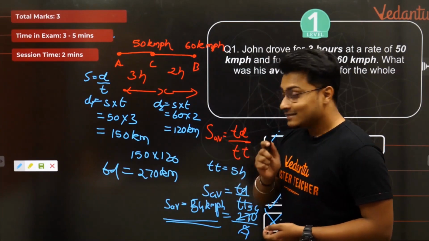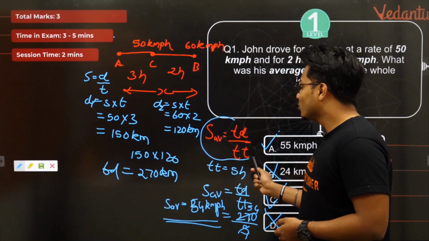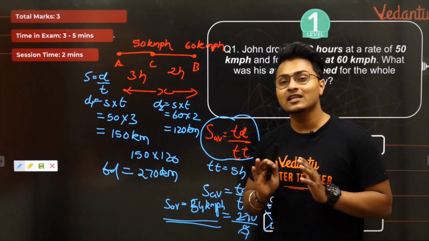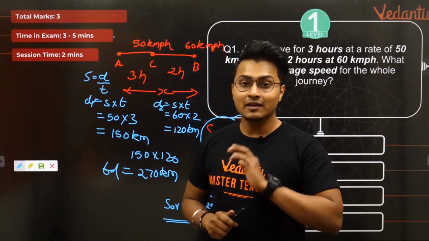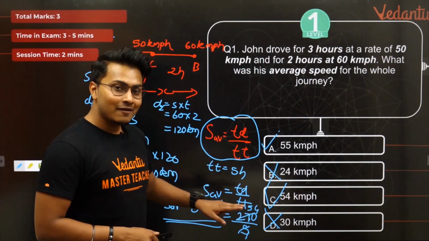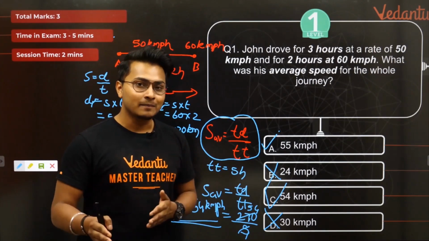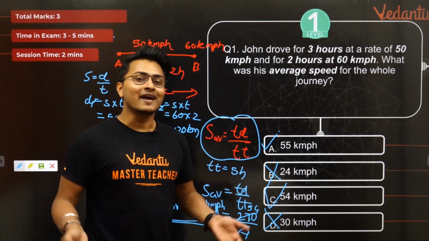Number two, please never forget the formula for average speed, because the formula for average speed is total distance by total time taken. It is not the mathematical average. Number three, which we understood in this scenario, is that the mathematical average and the average speed through the formula are almost very close to each other every time. So other values you can chuck off directly.